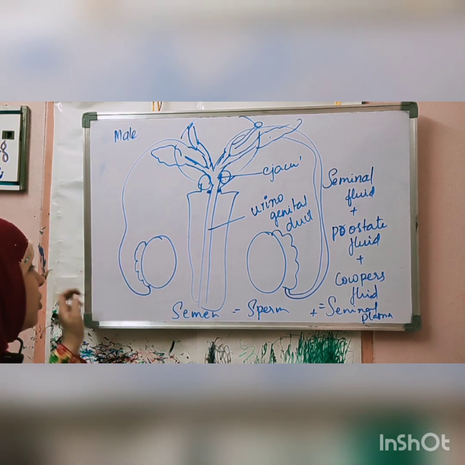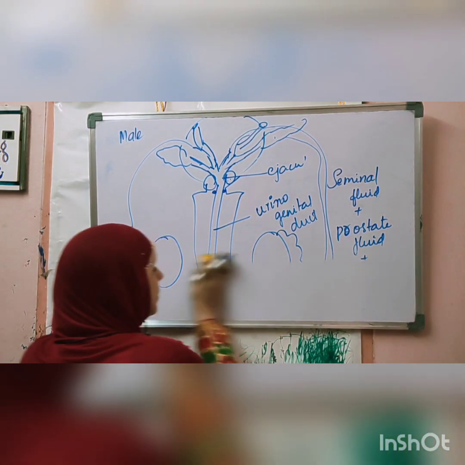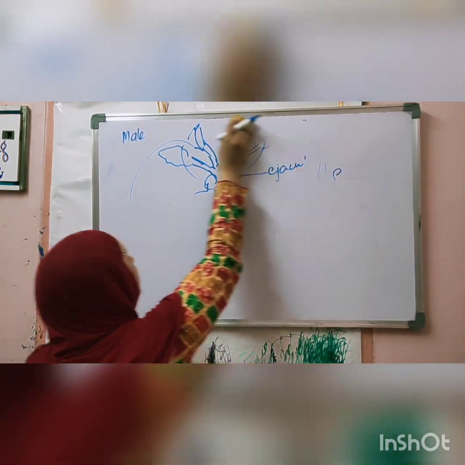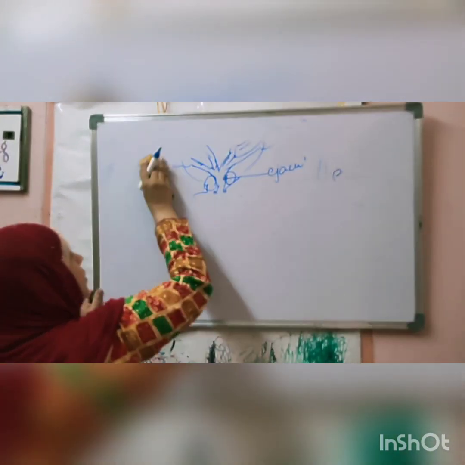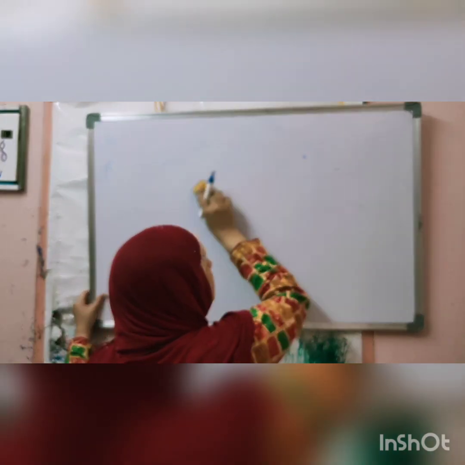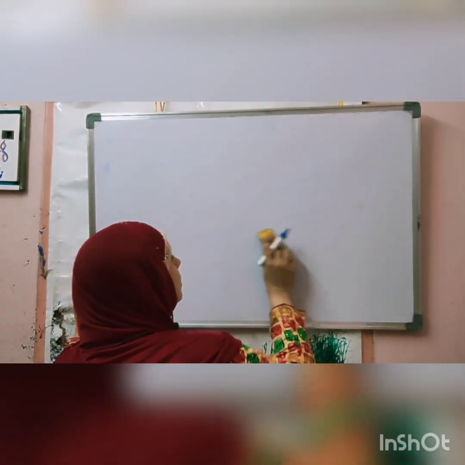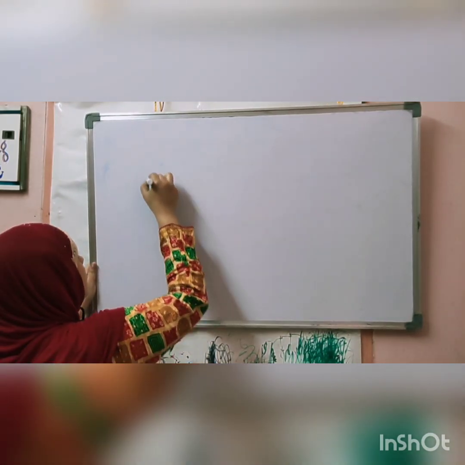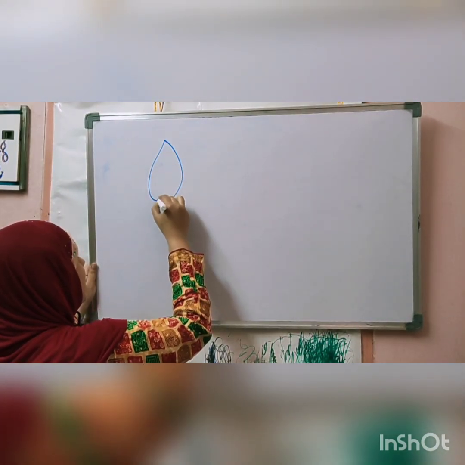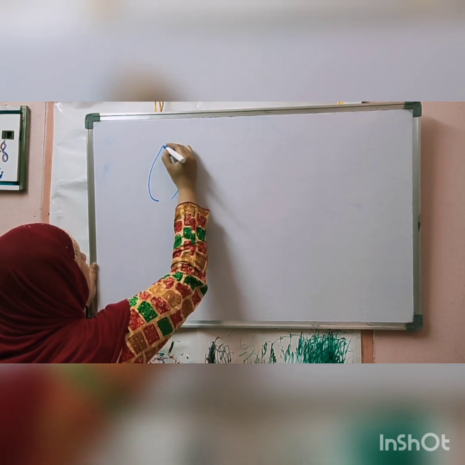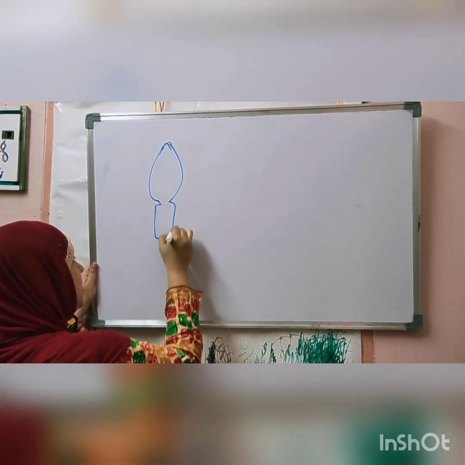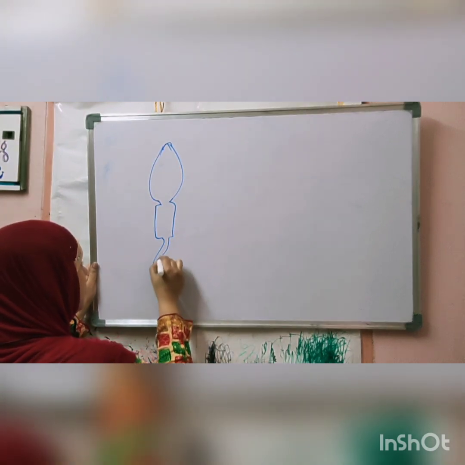Okay. What is the structure of sperm? Sperm structure is a very important question, children. Structure of sperm. Sperm has a head region, a neck region, a middle piece, and a tail.